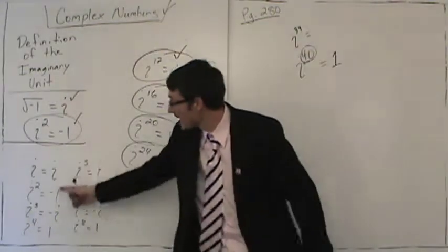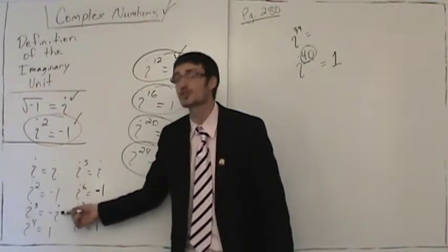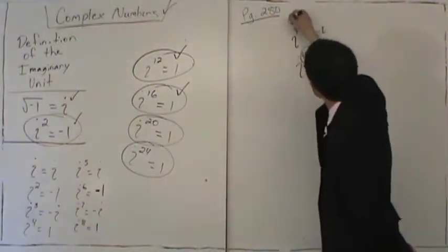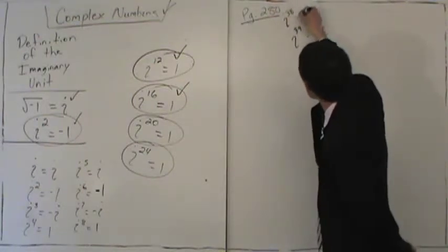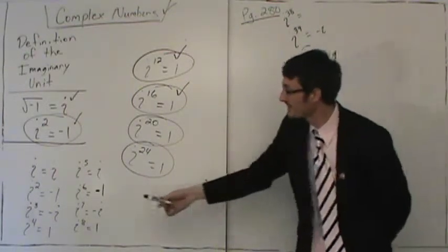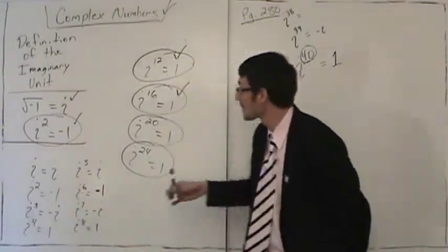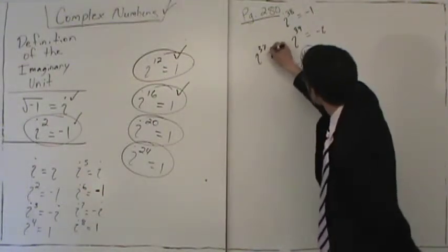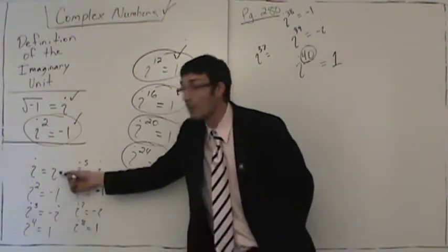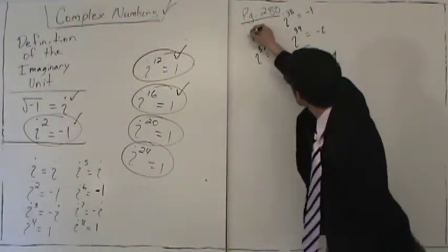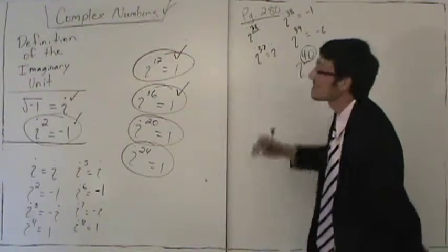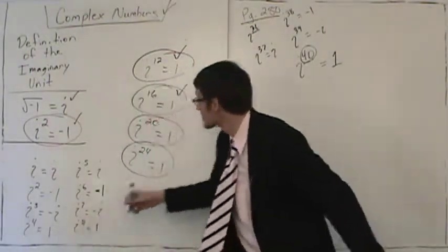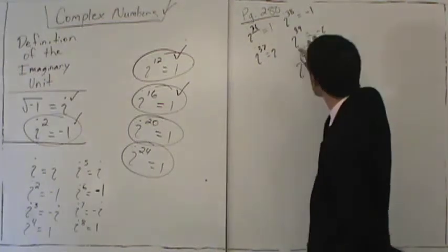Work backwards. If you have this chart written, work backwards in your chart one. I to the 39th is negative i. Now work backwards. I to the 38th must be, go back one more, negative 1. And what is i to the 37th? Work back one more, this is i. And i to the 36th, notice that 36 is another multiple of 4, so i to the 36th is equal to 1 again. So you see this pattern.